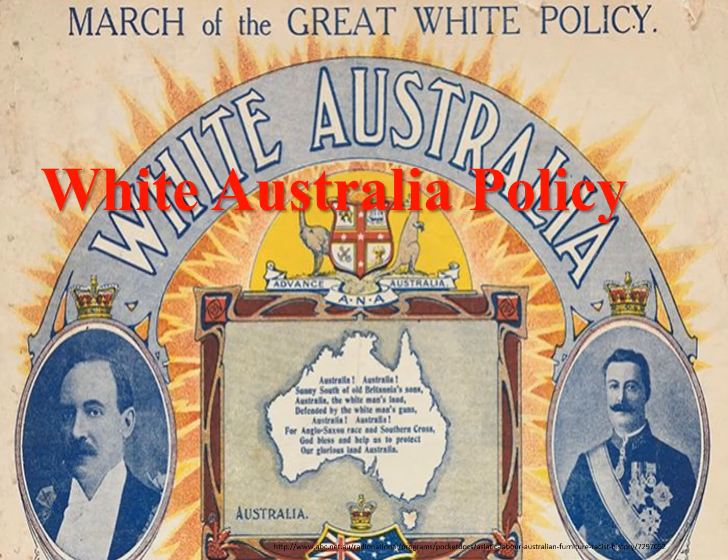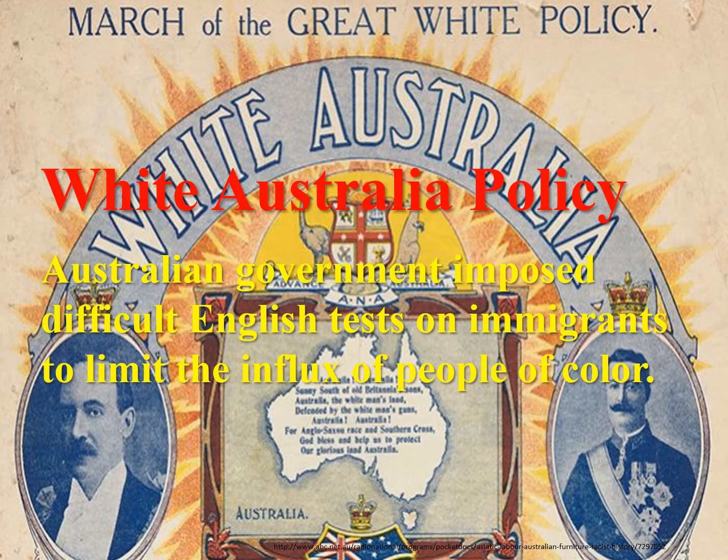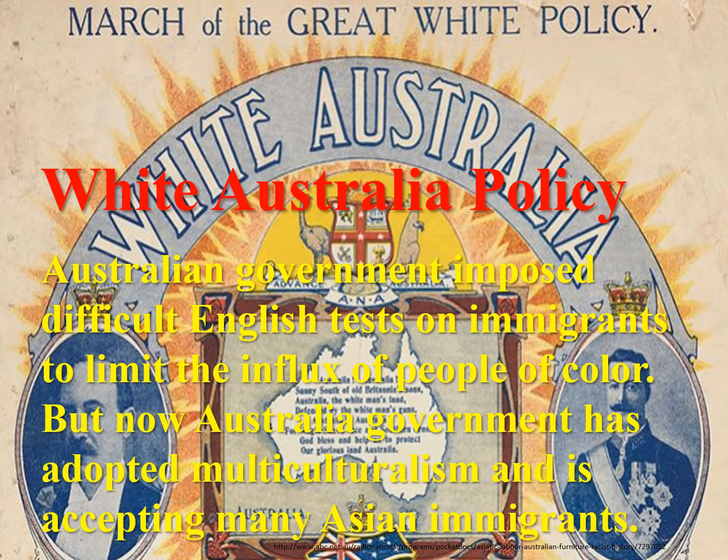White Australia policy. Australian government imposed difficult English tests on immigrants to limit the influx of people of color. But now the Australian government has adopted multiculturalism and is accepting many Asian immigrants.